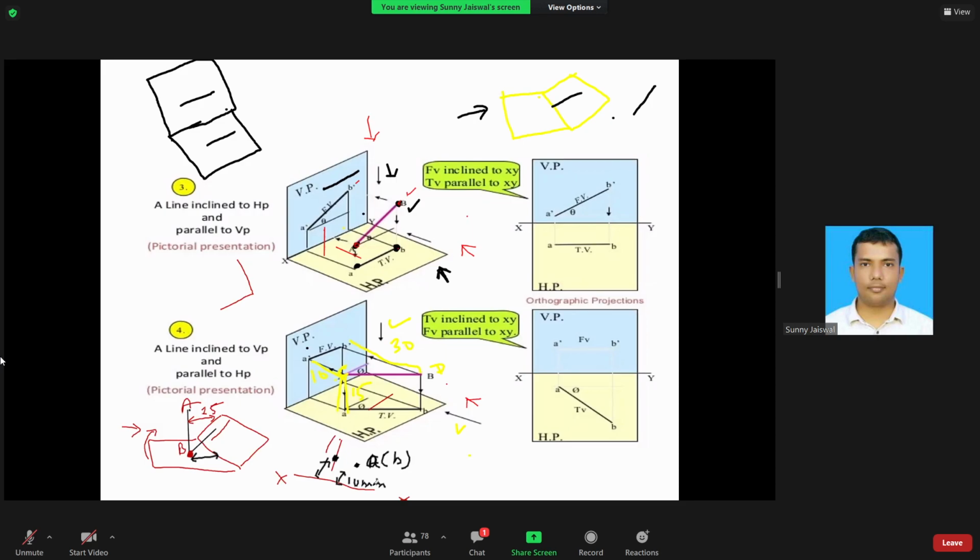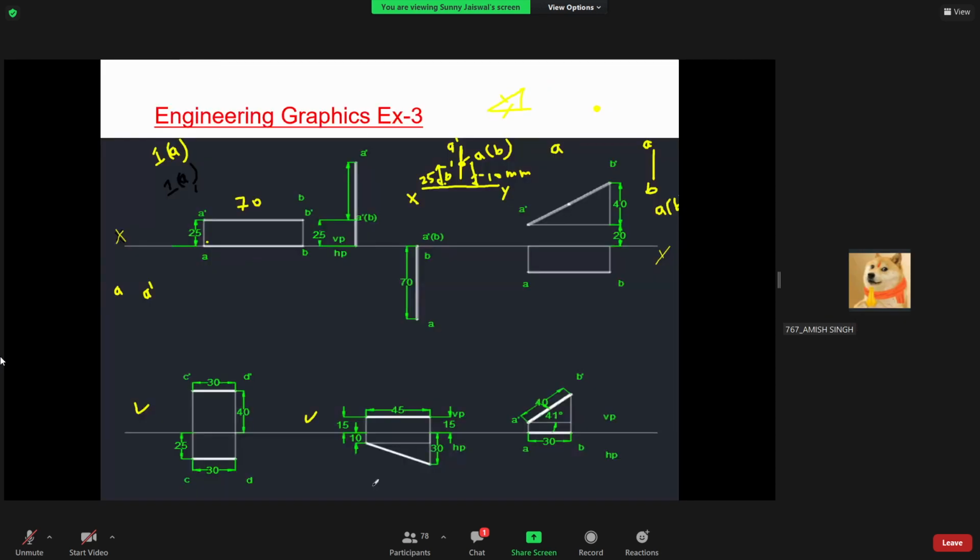Are you getting it? You can see here also, there will be one point. You have to make that, or you can show it separately. Whatever these lines are here, this is not your question. This is just a supplementary line, so better you draw this as a dotted line. Are you getting it?